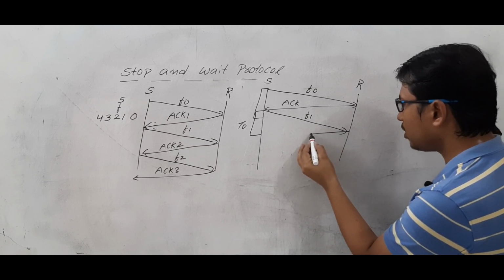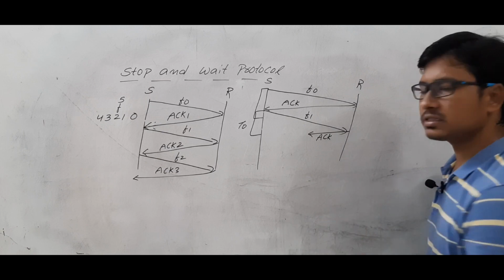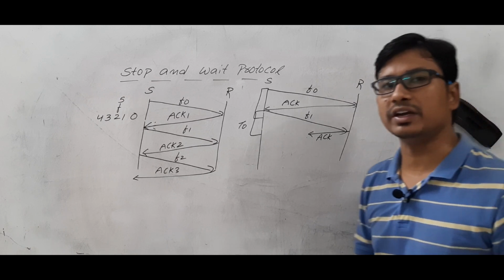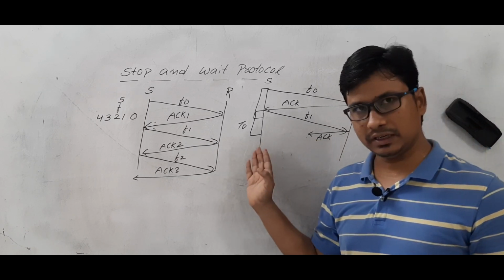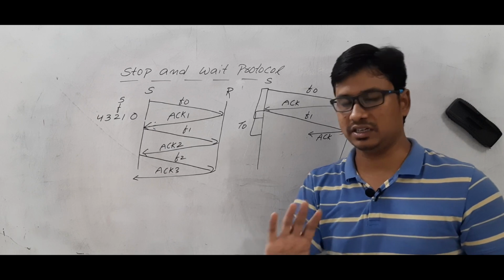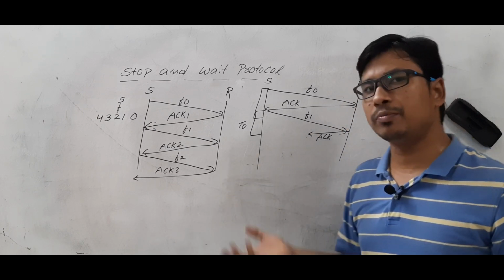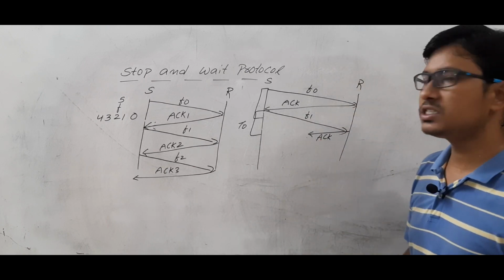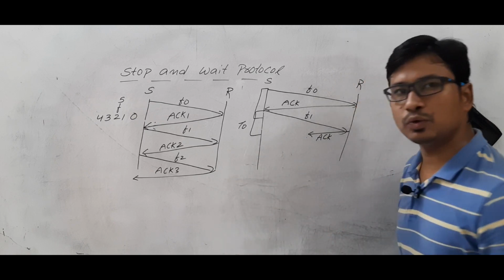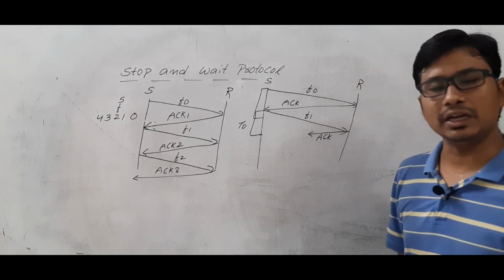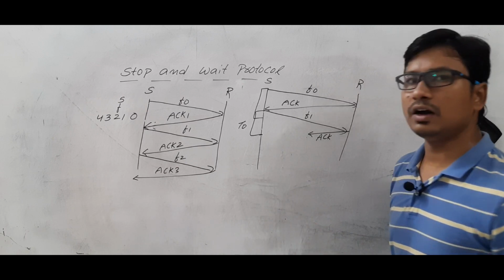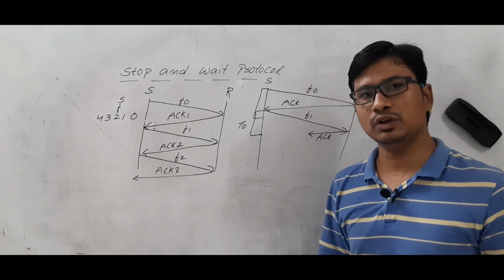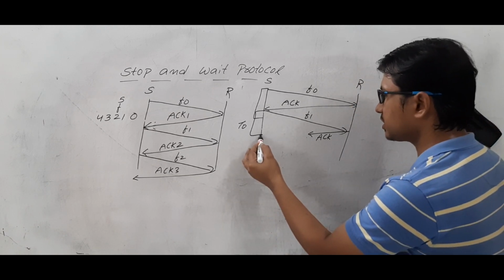Now the receiver has sent the acknowledgement, however the acknowledgement is delayed. See, both are different. Delayed means the packet is still coming, but it has not yet been delivered to the destination. Dropped means it is completely dropped from the network. Are you able to understand? Delay is different and dropped is different. So delayed means this acknowledgement could not reach within the timeout timer. If the sender does not receive the acknowledgement within the timeout timer, what will it do? It will retransfer this frame again.